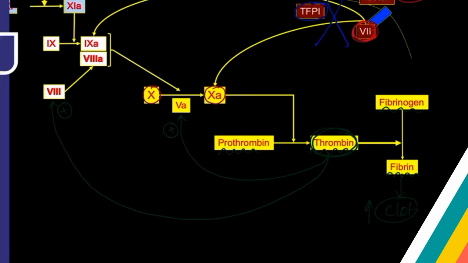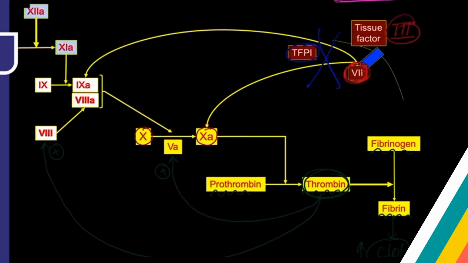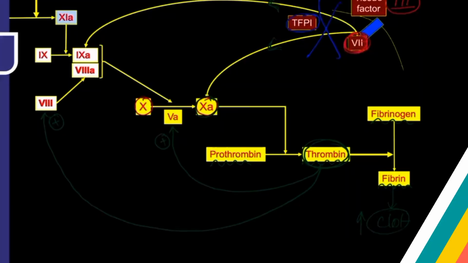Very, very important. So, the extrinsic pathway has just started activation of the coagulation cascade, and it has activated factor 10 and factor 9. Whenever factor 10 is activated, I have generated a little amount of thrombin, and that thrombin is generating a positive feedback system.